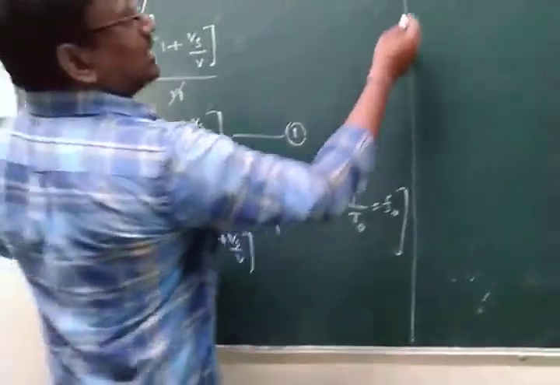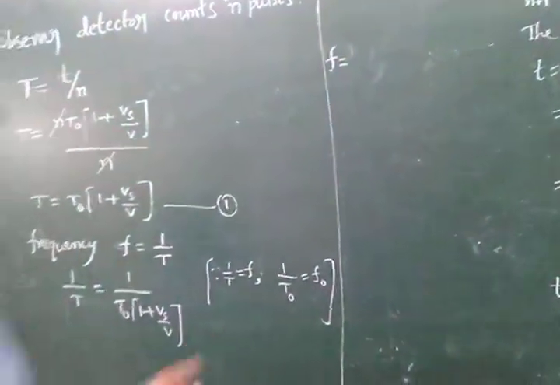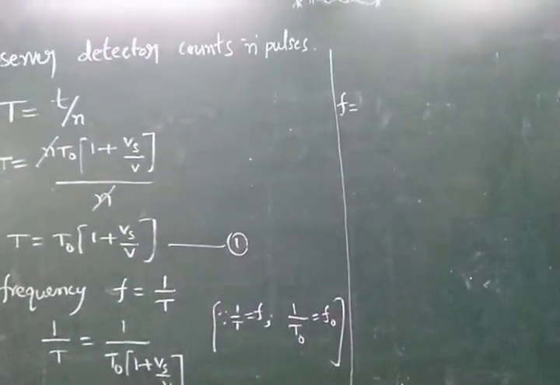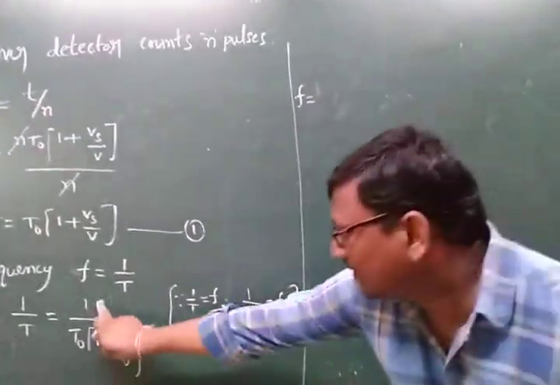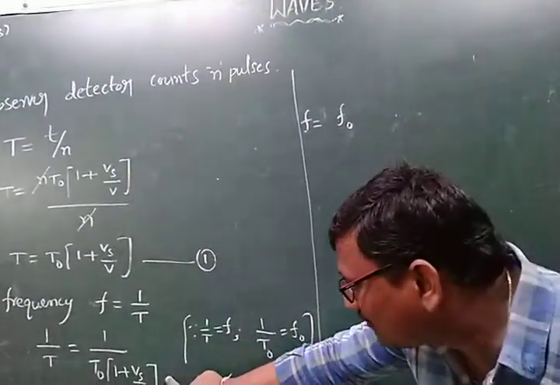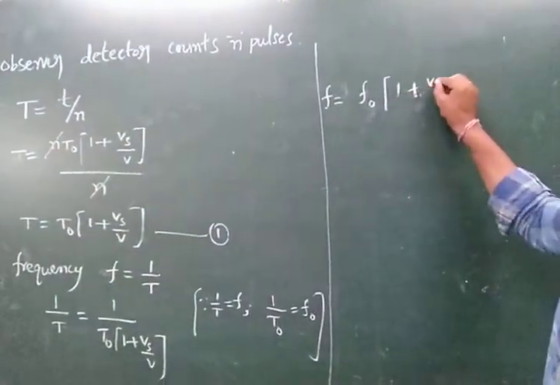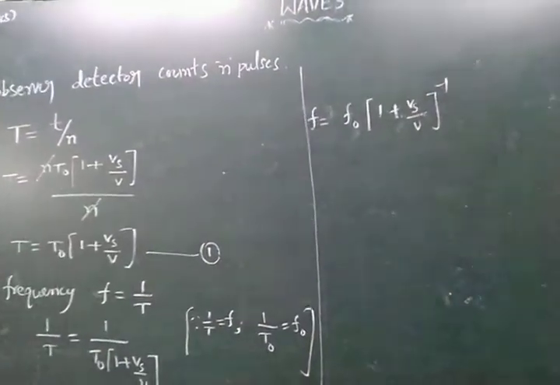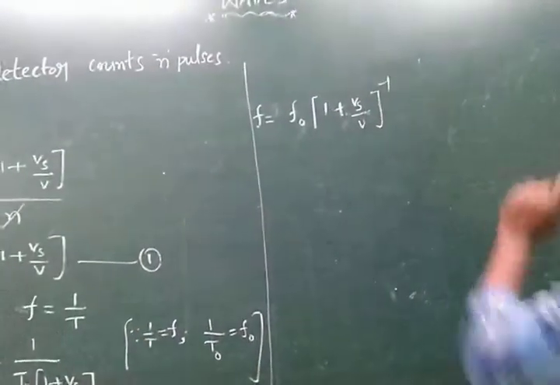1 by t is equal to f. 1 by t0 is equal to f0. So f is equal to f0, and the denominator value takes to the numerator: 1 plus vs by v whole to the power of minus 1. Because the denominator value is taken to the numerator, the power becomes minus.